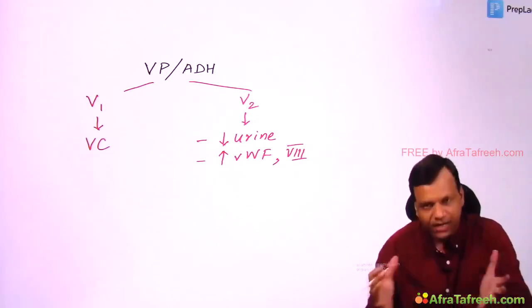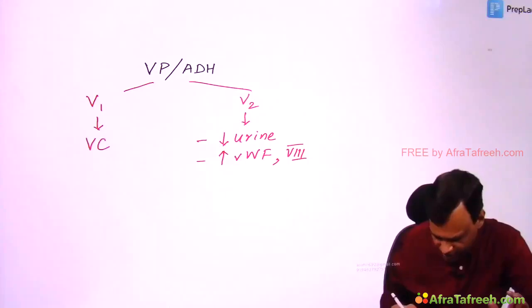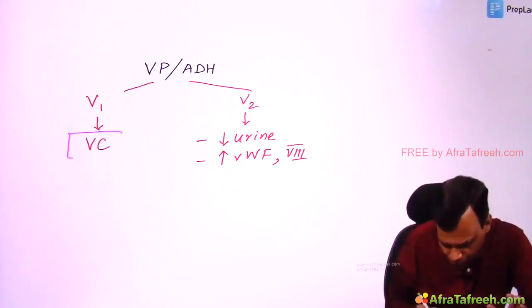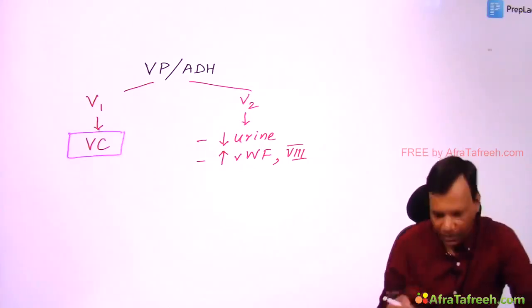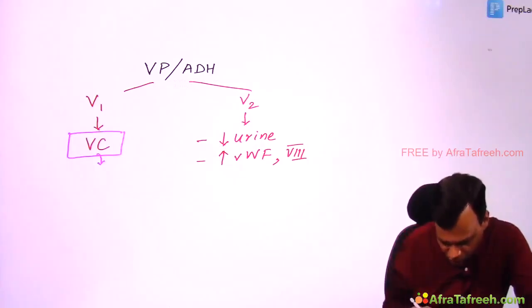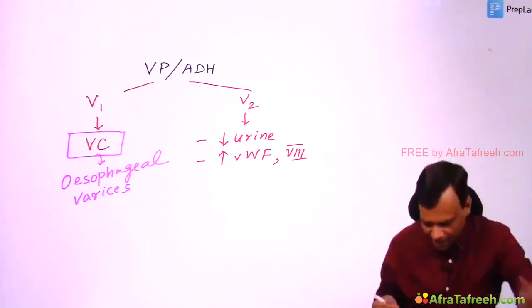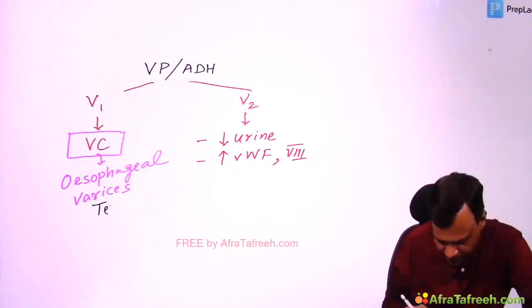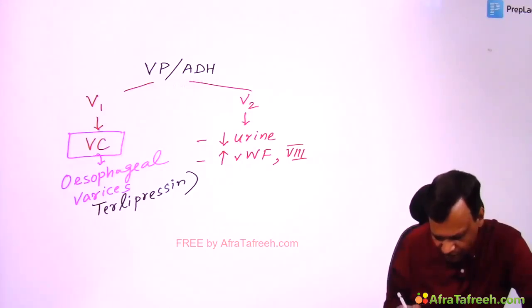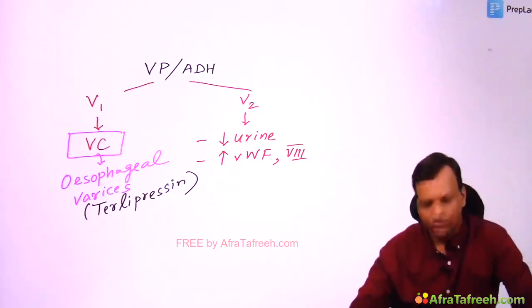So these are the basic uses. If we see, vasopressin can be used to produce vasoconstriction, and vasoconstriction we want to produce in esophageal varices. So we want to stimulate the V1 receptor, and the drug stimulating V1 receptor is terlipressin. So terlipressin is a V1 agonist. It is drug of choice for esophageal varices.